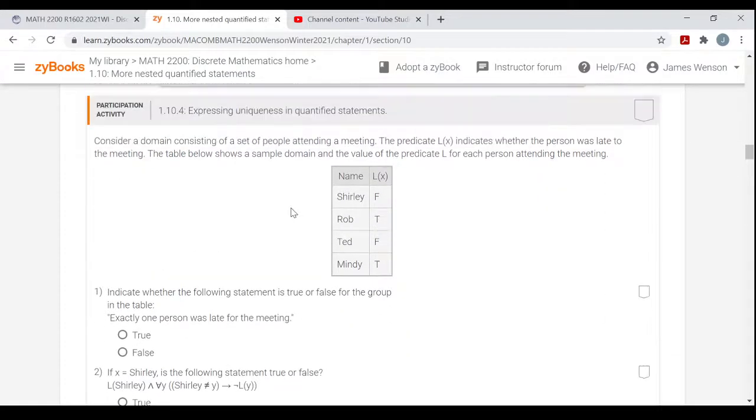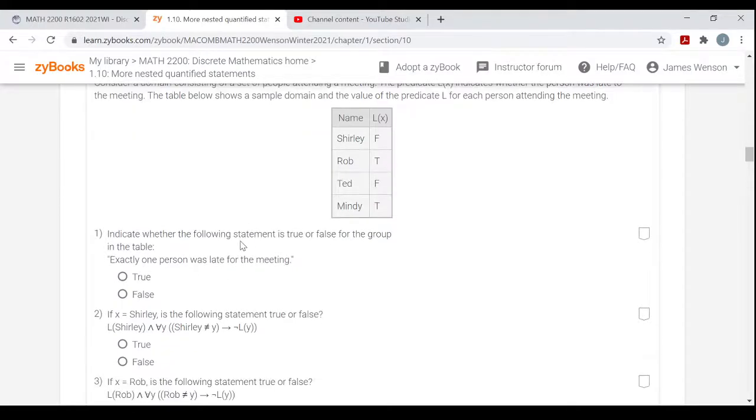All right, so let's look here. Table again. This time, L of x indicates whether a person was late to a meeting. The domain here is just these four people: Shirley, Rob, Ted, and Mindy. First we have to indicate whether the following statement is true or false for the group in the table. Exactly one person was late to the meeting. Nope. Two people were late, Rob and Mindy. It says true for L of x. So that's false. Exactly one person was late. That's false.